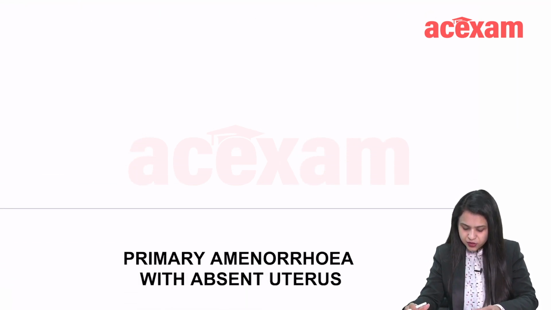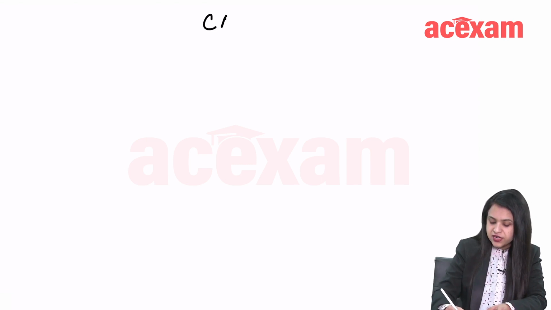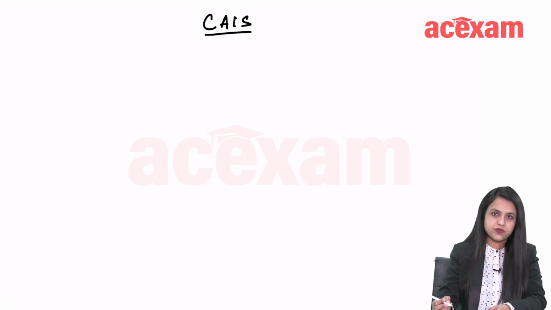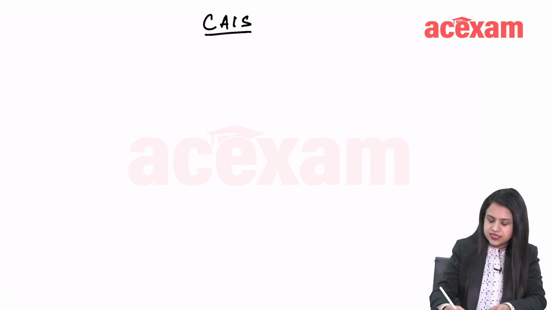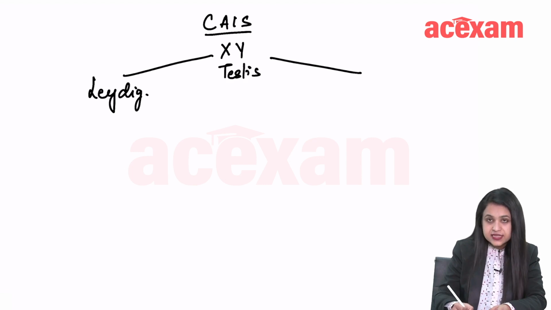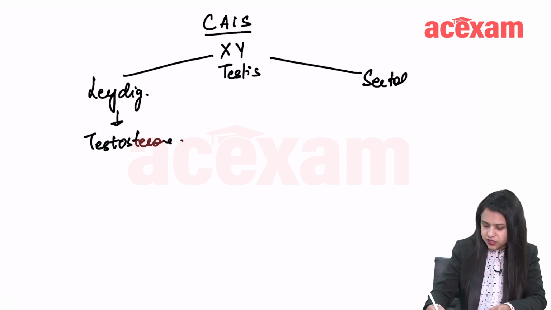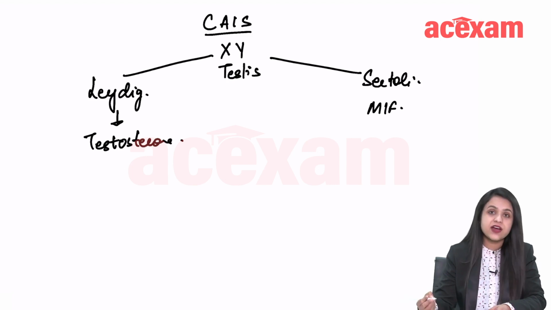Now, when you talk about primary amenorrhea with absent uterus, here we have congenital androgen insensitivity syndrome. Okay, what is it? Androgen insensitivity syndrome. In this, the baby is XY. So XY has testes, right? The testes have Leydig cells. Leydig cells produce testosterone, right? And it has Sertoli cells. Sertoli cells produce what? Mullerian inhibiting factor, right?